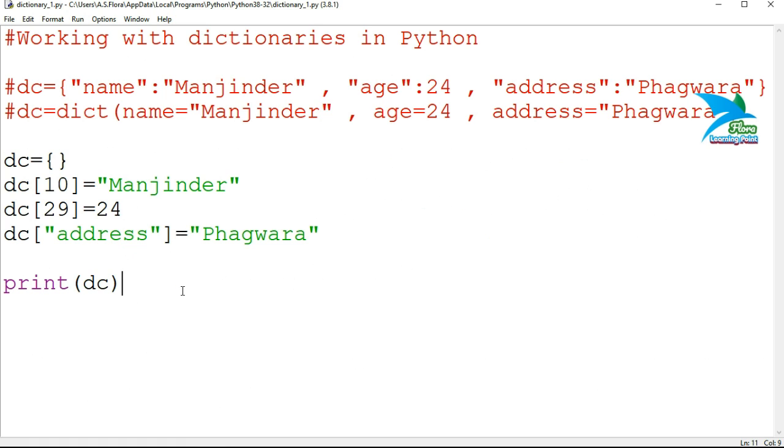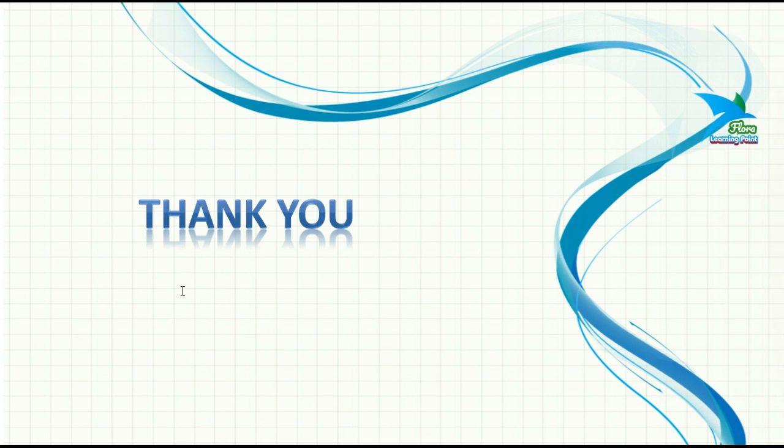So presently we have the elements inside this dictionary, and each element has a different type of key and value also. So this is the third way to create a dictionary. This was all about dictionaries and the different ways of creating a dictionary in Python.